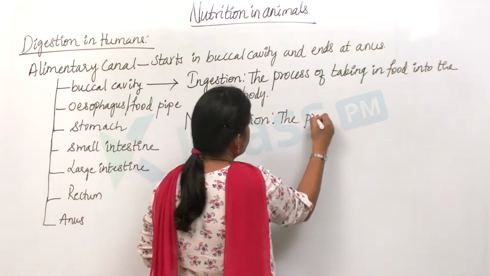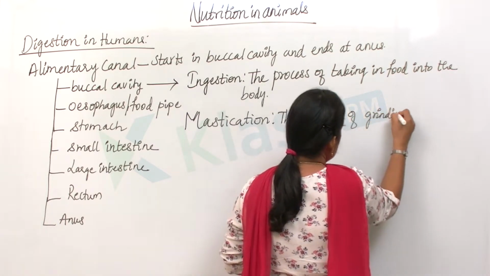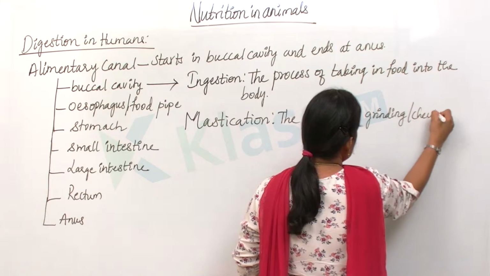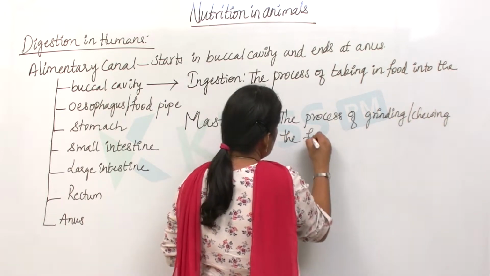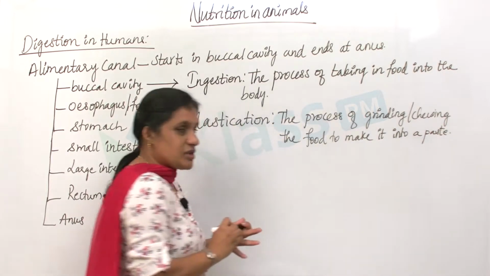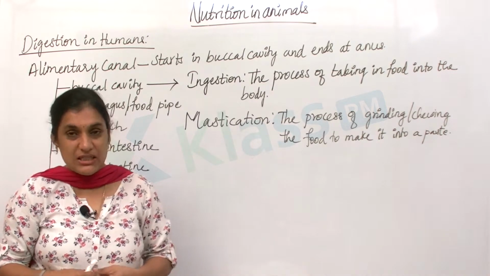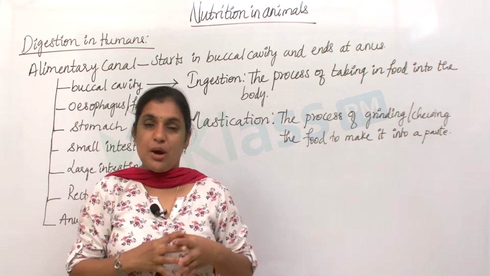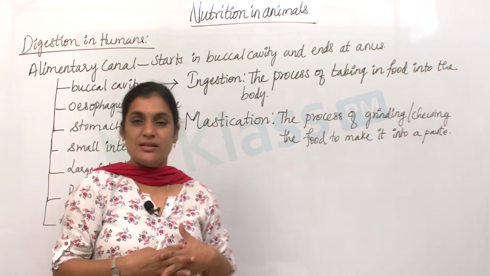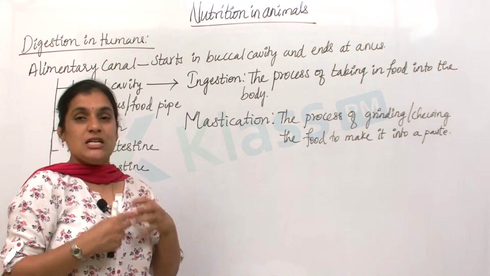Process of grinding or chewing the food to make it into a soft paste is said to be mastication. That means we masticate, we chew the food with the help of our teeth which are present inside our mouth, and this is done mechanically, right? This is a mechanical process where you chew the food or grind the food to make it a soft paste.